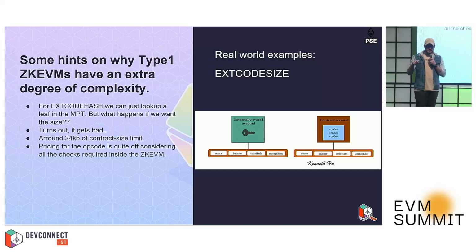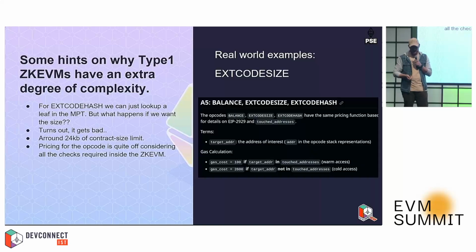It's not only about that, it's also the fact that we have a bytecode size limit now of 24 kilobits, which we will see soon, it's an issue. And also, we need to consider the fact that the pricing of the EVM opcodes is not in line at all with the real cost in circuit of performing a certain amount of operations.